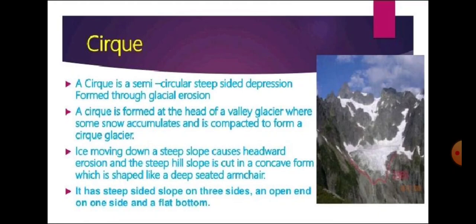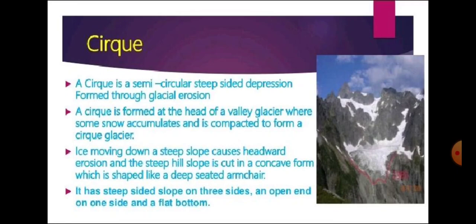Now the next feature formed by glaciers in the mountains is the cirque. What is a cirque? A cirque is a semicircular, steep-sided depression formed through glacial erosion. You can see the cirque is a kind of hole you can imagine.